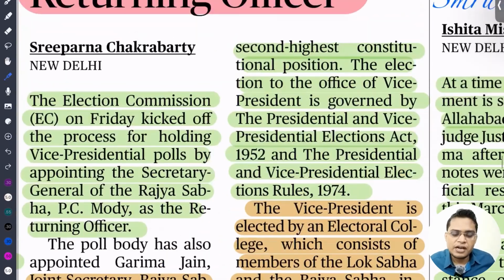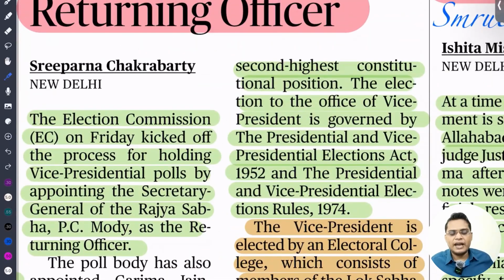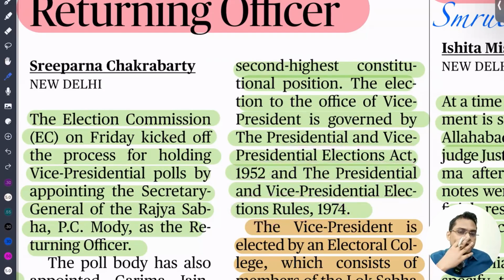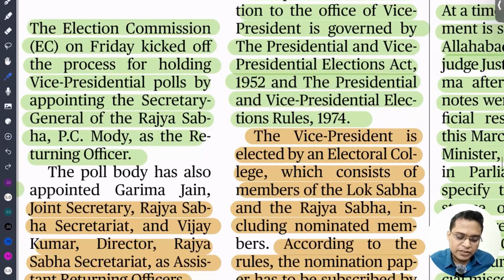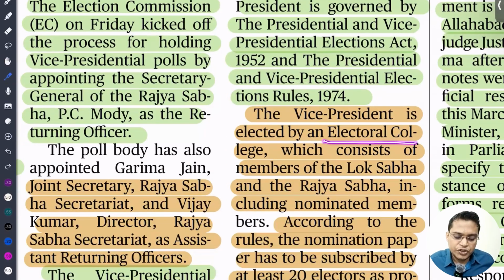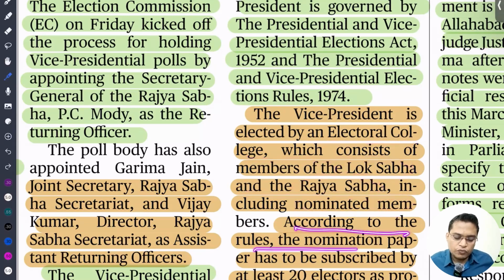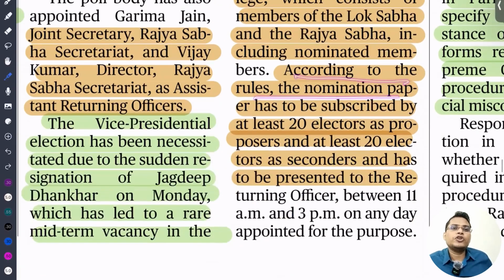The vice president election is necessitated due to the resignation of the current vice president. It is governed by the Presidential and Vice Presidential Elections Act 1952 and the Presidential and Vice Presidential Elections Rules 1974, which provide detailed provisions for the conduct of the election. The vice president is elected by an electoral college consisting of members of both Lok Sabha and Rajya Sabha, including both nominated and elected members. According to the rule, we need 20 members as proposer and 20 as seconder for the vice president election.